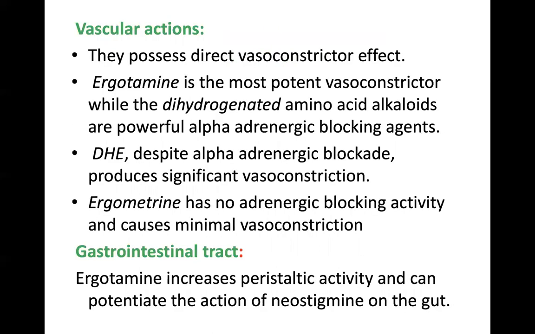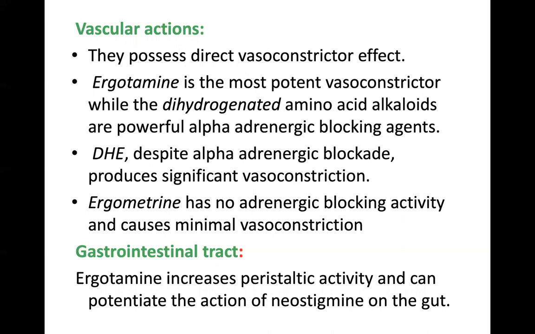Those were the actions on the uterus. Now coming to vascular actions. They possess a direct vasoconstrictor effect. Ergotamine is the most potent vasoconstrictor, while dihydrogenated amino acid alkaloids are powerful alpha adrenergic blocking agents. The main function of dihydrogenated amino acid alkaloids is alpha adrenergic blocking.